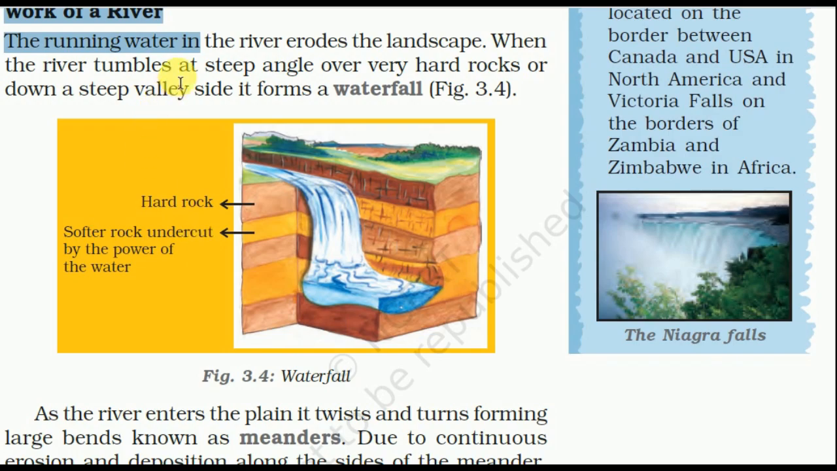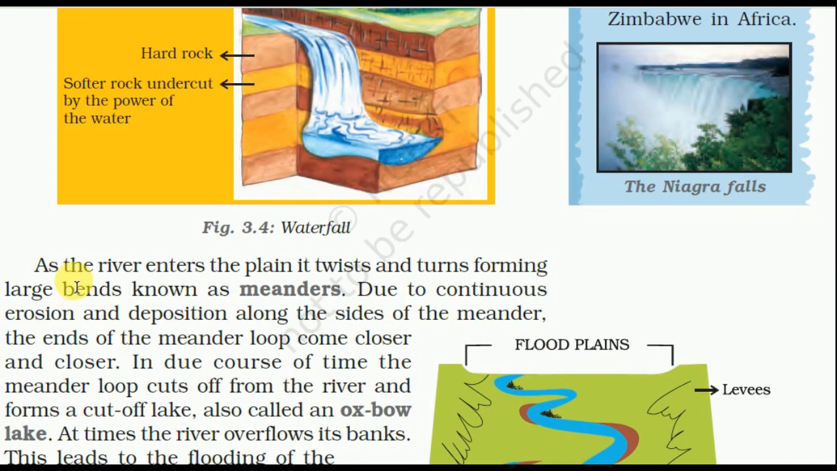The running water in the river erodes the landscape. When the river tumbles at a steep angle over very hard rock or down a steep valley side, it forms a waterfall.